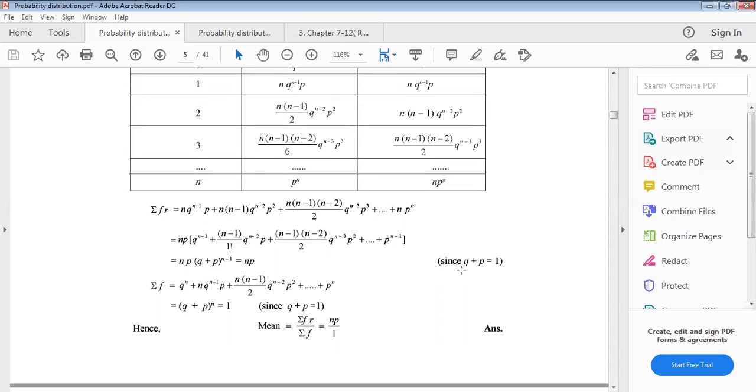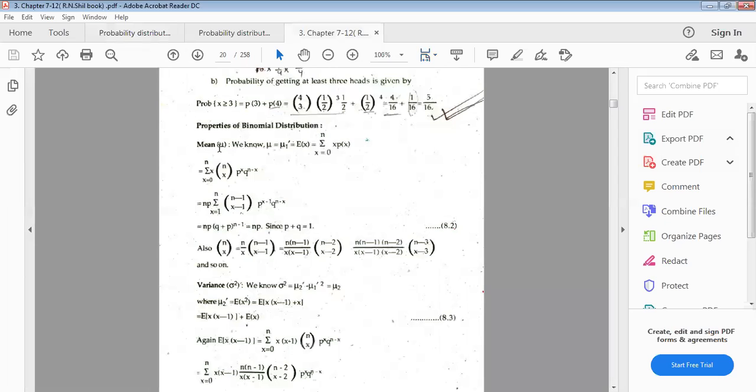And q plus p, the sum of failure and success probabilities, is the total probability, 1. This is why q plus p equals 1, and 1 to the power anything is only 1. So this is np, and this is the mean of the binomial distribution.